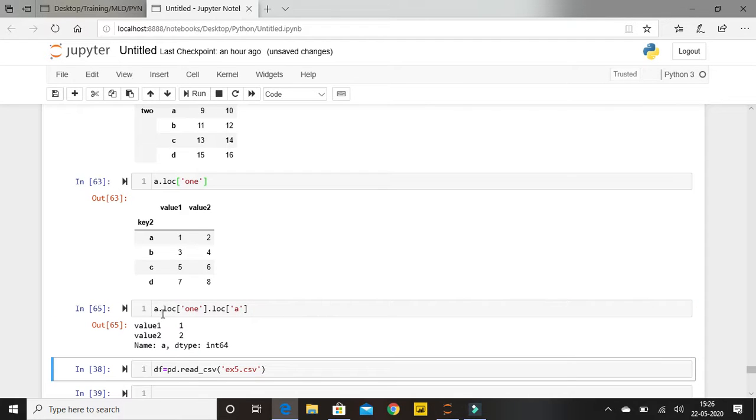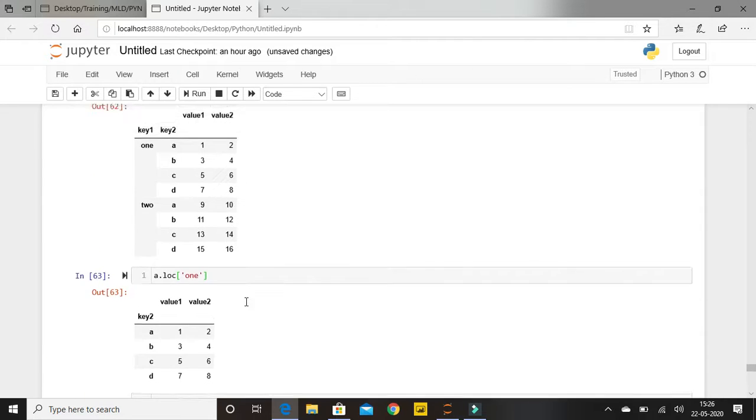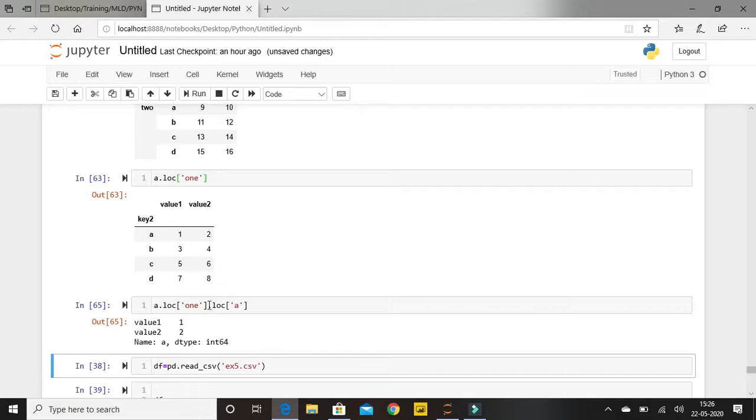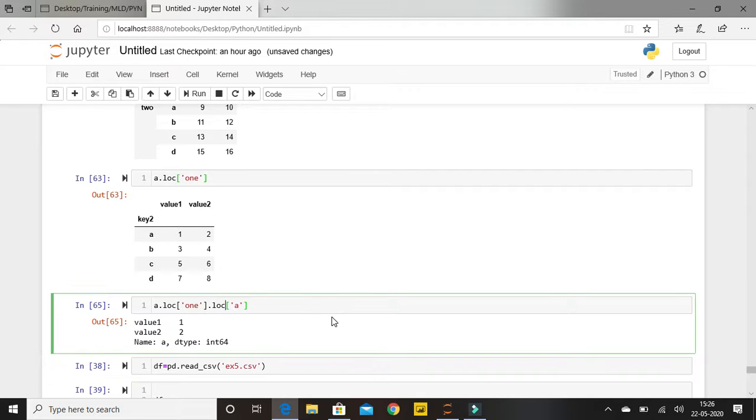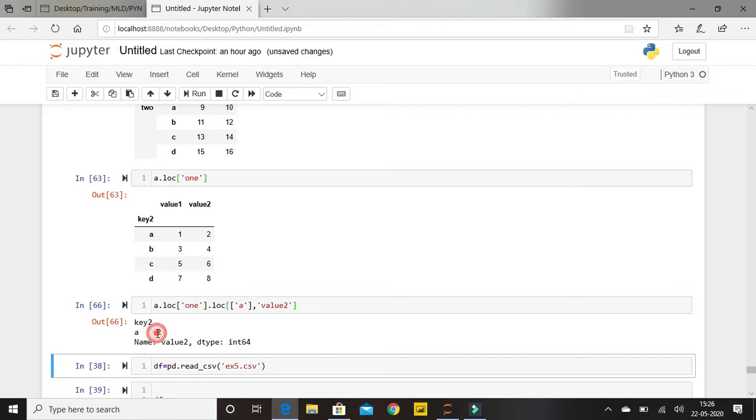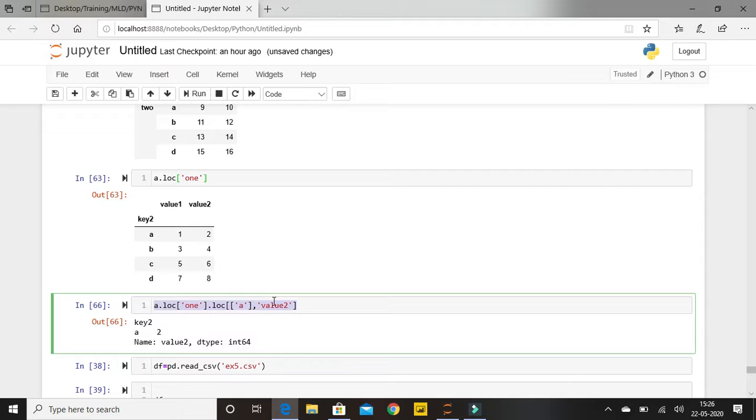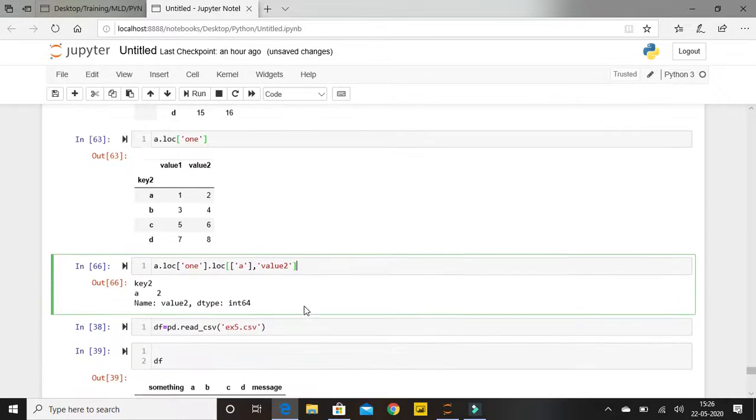It is very easy. So dot loc 1 key 1, dot loc a key 2. Now I need to go to value 2. We know value 2 is nothing but my column, and we know how to give our rows and columns in loc function, right? We need to give a comma. First is the row parameter, second will be my column, which is value 2, and then I'll close the bracket. Then I execute this. Now I have reached till value 2, which is nothing but integer 2. This is my data. So this is how we can reach our data in a data frame, by multi-indexing, by using my loc functions.